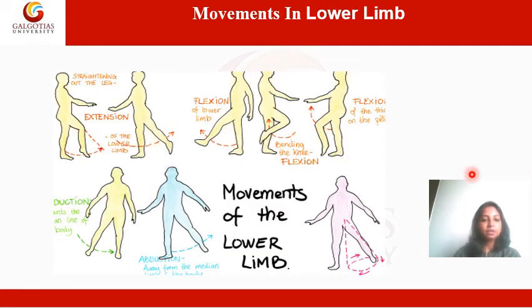So if you look at the movements of the lower limb, extension and flexion. Flexion is when the lower limb is brought forwards. Then if you bend the lower limb at the knee, or when flexion happens at the knee, the leg is brought close towards the thigh. If you look here, this is adduction when the whole of the lower limb is brought towards the median plane. When the whole of the lower limb is taken away from the median plane, that is called abduction. And you have a circular movement here, that is called circumduction.